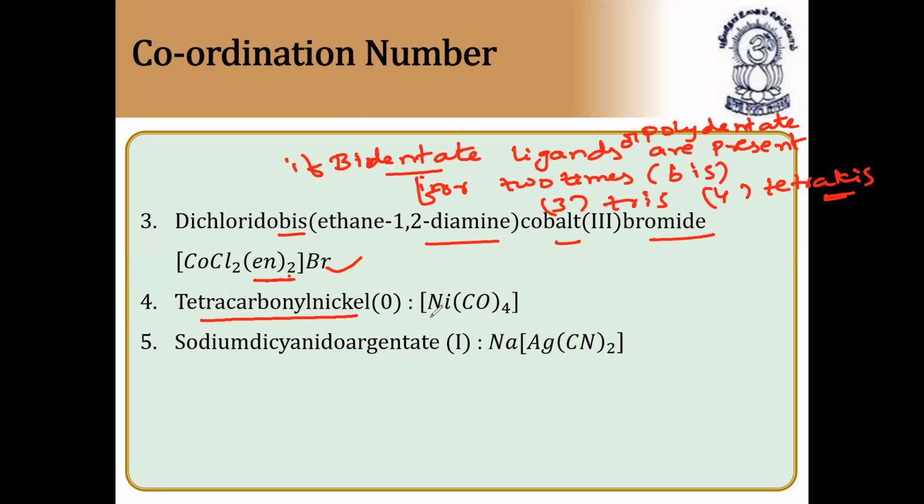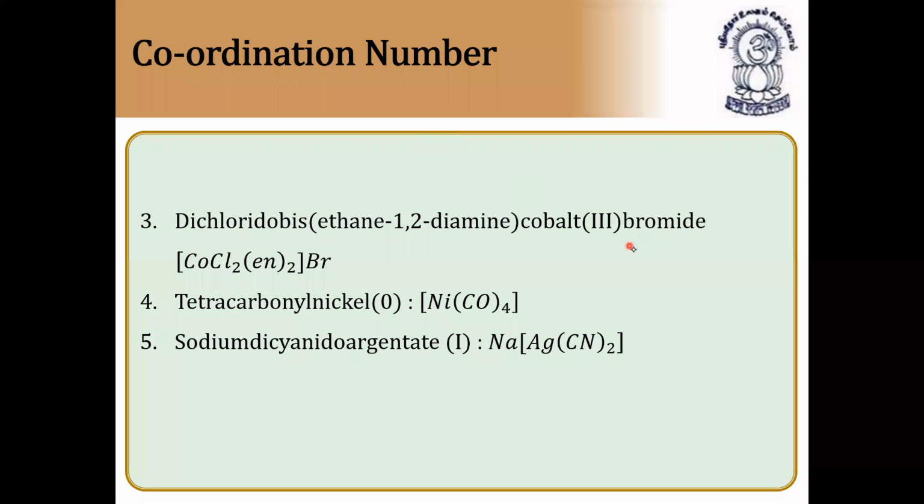Tetracarbonyl nickel. So nickel tetracarbonyl. Sodium dicyanide argentate. Sodium, Na. Dicyanide, CN taken twice. Argentate 1, so silver is one time. We can take this as a complex, and here dicyanide is 2 minus, so sodium is 1. Depending on the charge, you can write 4 or 5 or 1 or 2. Since silver's charge is 1, this is -2, this should be +1. So only one sodium. Like this you have to identify.